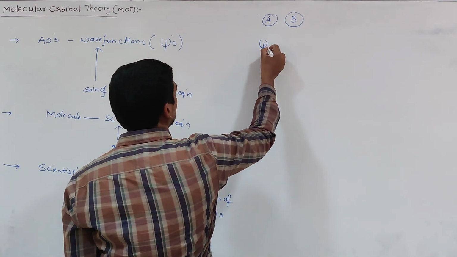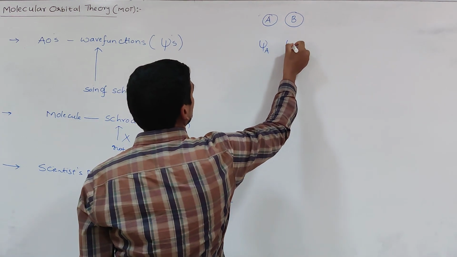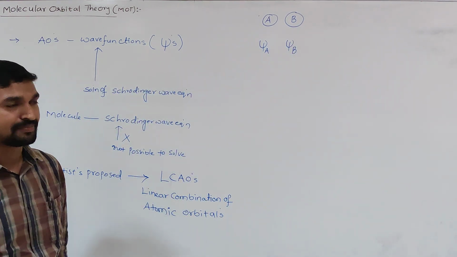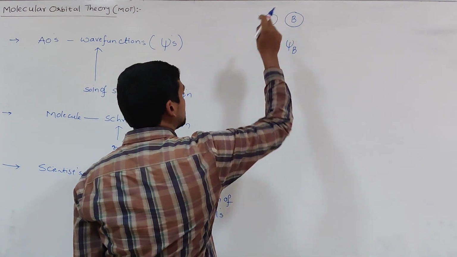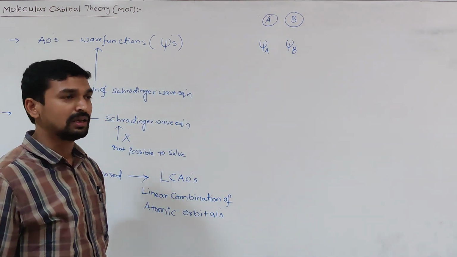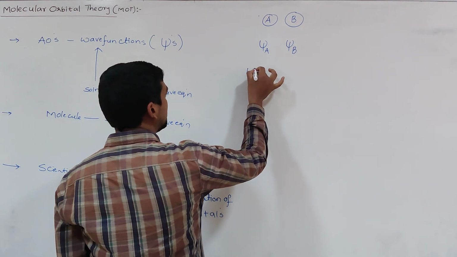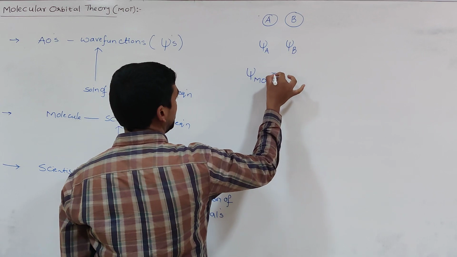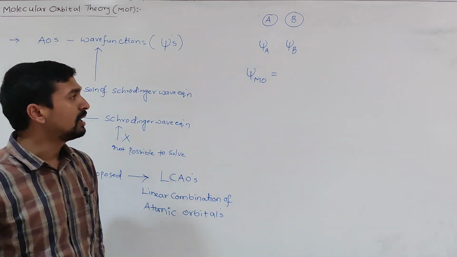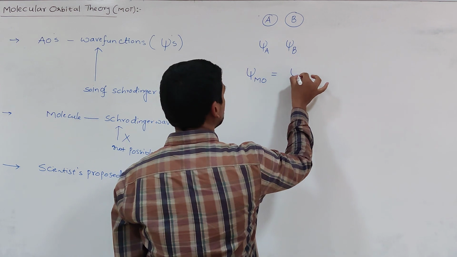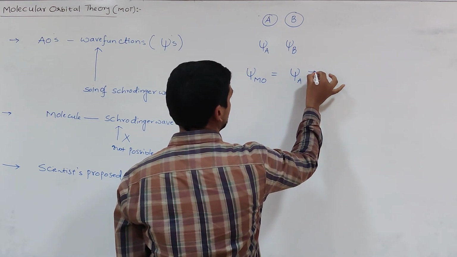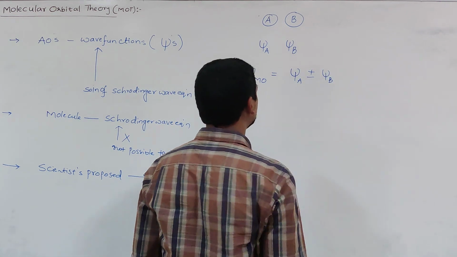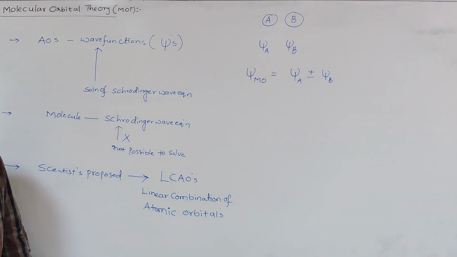Each atomic orbital wave function is psi A and psi B. Whenever the atomic orbitals are combining together, we get the molecular orbital. So the molecular orbitals are obtained by adding or subtracting the wave functions of atomic orbitals, psi A plus or minus psi B. That results in the molecular orbital.